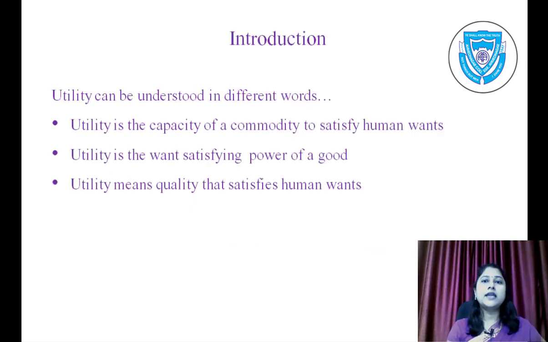Introduction. Utility can be understood in different words. Utility is the capacity of a commodity to satisfy human wants. Second, utility is the want satisfying power of a good. And utility means quality that satisfies human wants. Every individual tries to satisfy his wants with available resources. It is true that human wants are unlimited, so all human wants cannot be satisfied at a time.